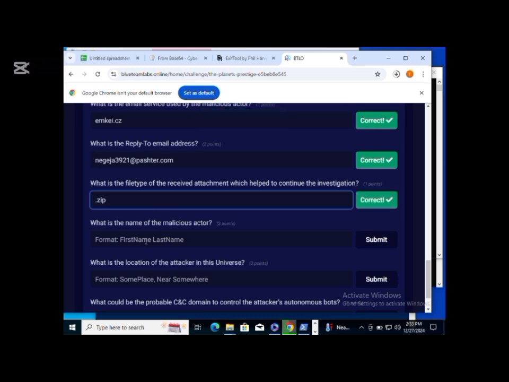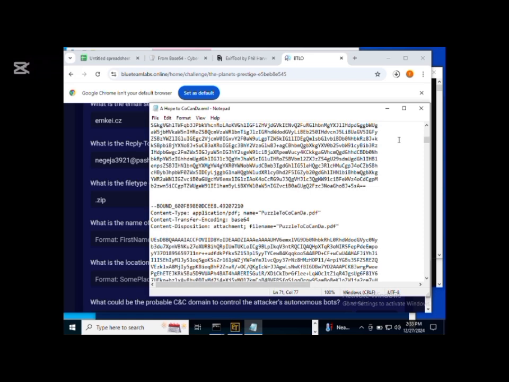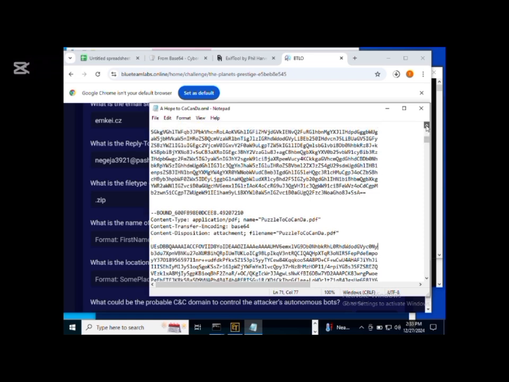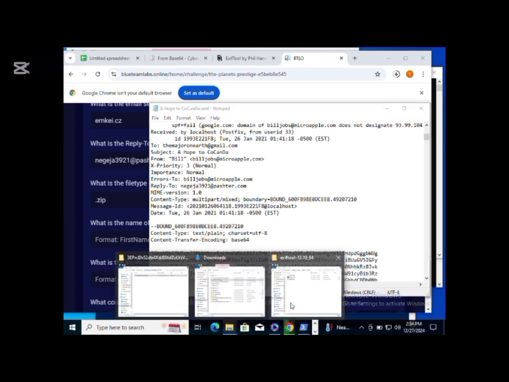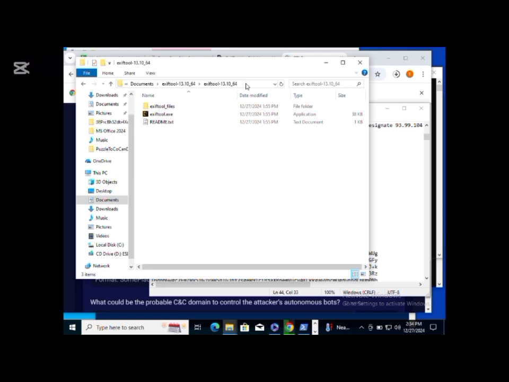Now the next one is asking what is the name of the malicious actor. We need the first name and last name. If we go back to our email analysis, we would only see Bill as the first name. Let's just see, it's Bill Job, just Bill, and we need the last name. So we are going to copy that reply to email address because that looks like the actual email address of the malicious actor.